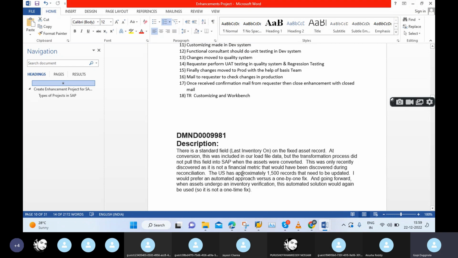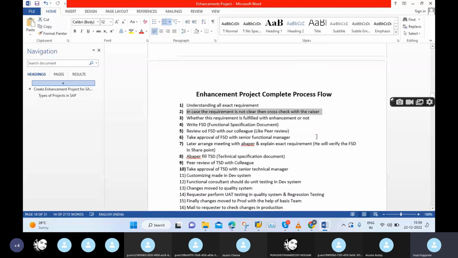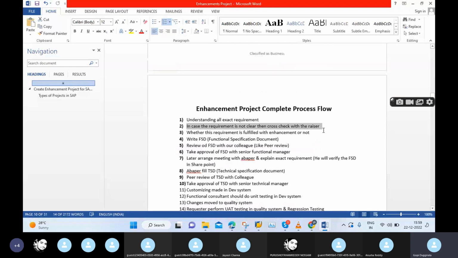We can schedule one meeting according to the communication platforms like Teams, Zoom, Skype, or whatever it is. In that meeting, we are scheduling one meeting with the riser. The riser is nothing but the requester, the one who wrote the demand. We need to make one meeting according to the riser's availability.